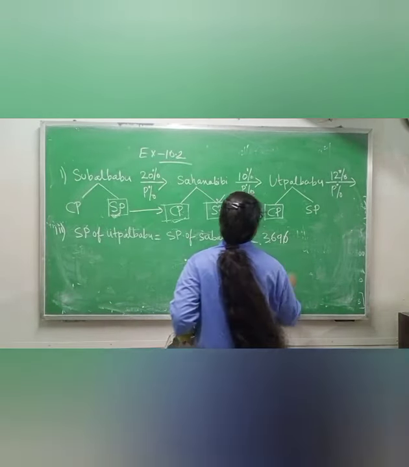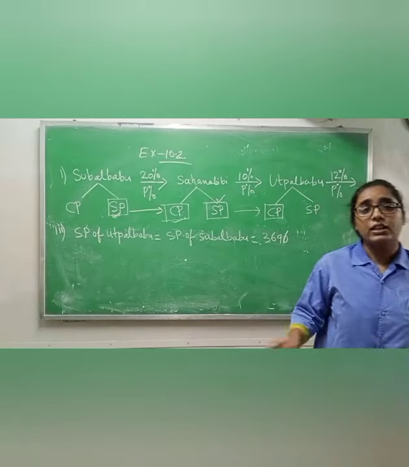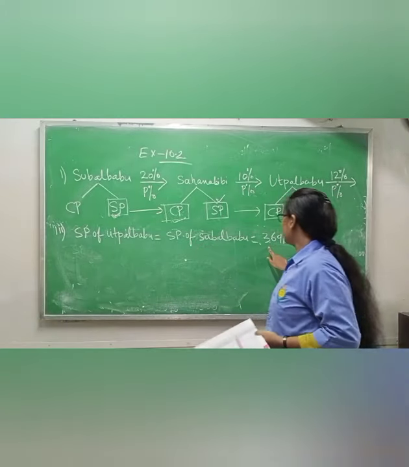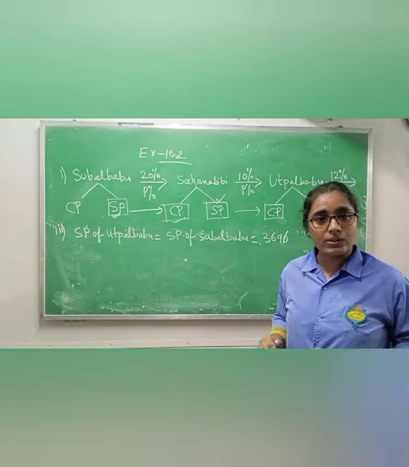We got the selling price of Utpal Babu, how much? 3,696 from the second question.